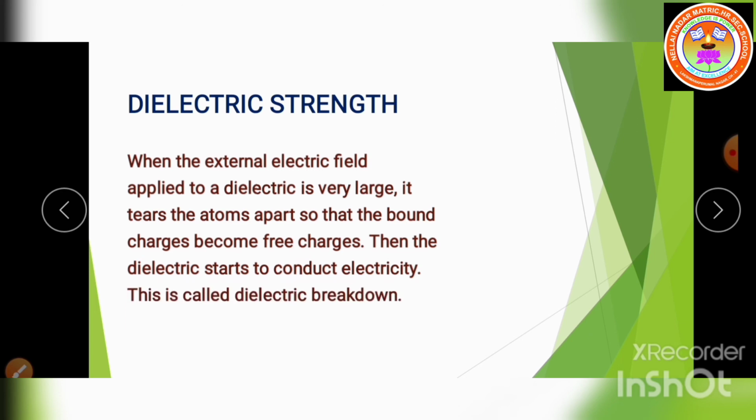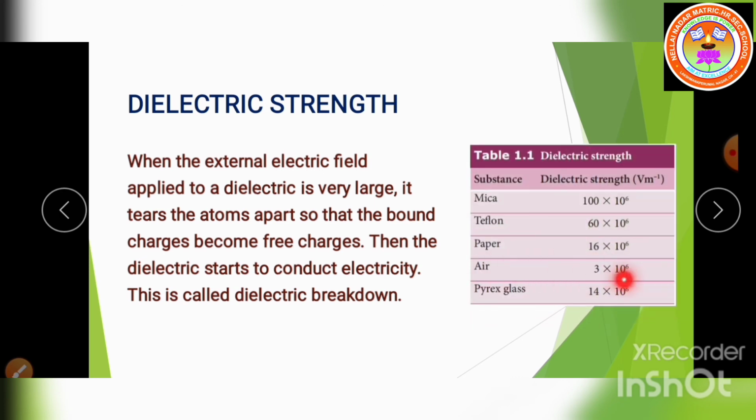The maximum electric field that a dielectric can withstand before it breaks down is called dielectric strength. For example, the dielectric strength of air is 3 times 10 power 6 volt per meter. If the applied electric field increases beyond this, a spark is produced in the air.